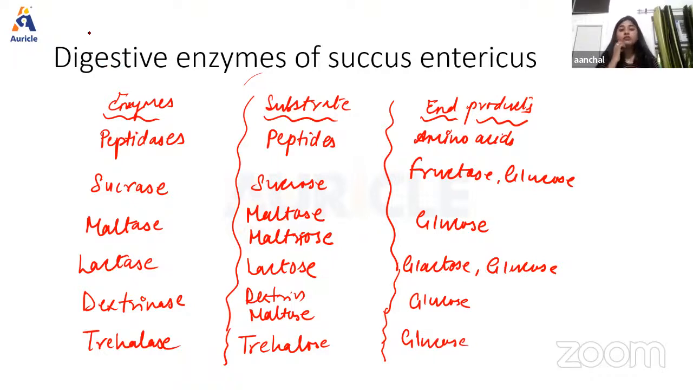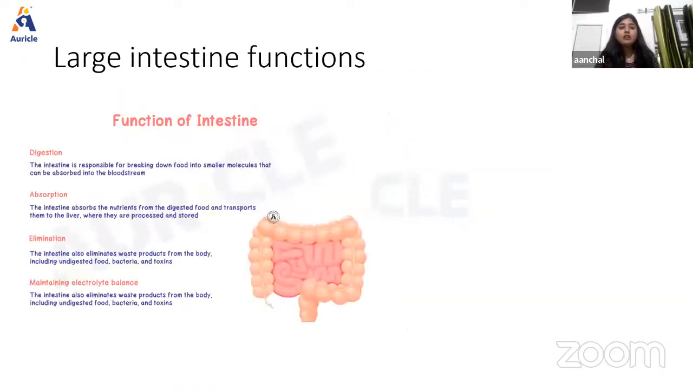So the main function of all these enzymes is to convert these substances into a more soluble product so that absorption can occur easily. Okay. Now, next we have another important topic of GIT, that is the function of the large intestine.